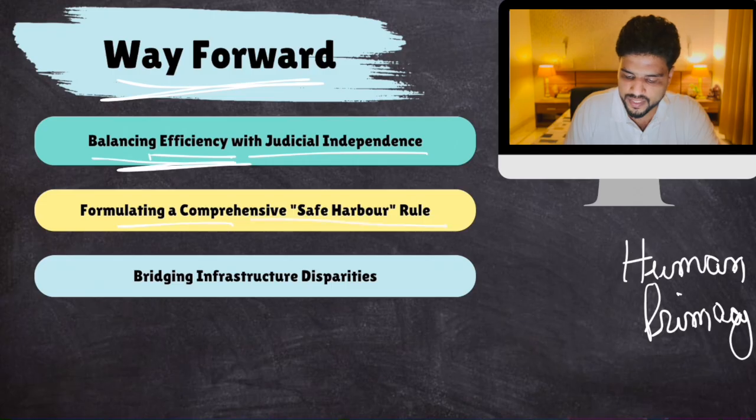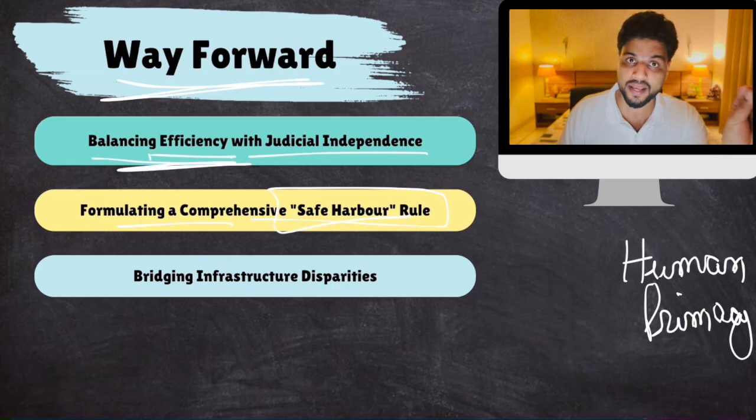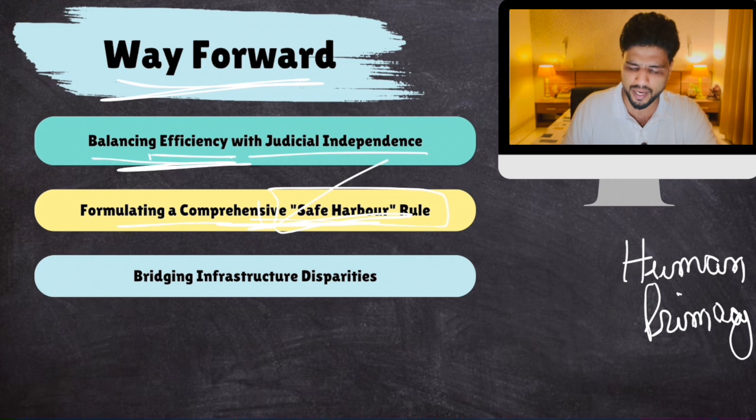Formulating a comprehensive safe harbor rule. Currently, if a lawyer uses a faulty answer given by AI, that lawyer will be held accountable. Well, if that lawyer was not doing it deliberately, if it was an honest mistake, that lawyer shouldn't be punished. So therefore there should be some safe harbor also. Okay, that's the way forward that is being argued. Okay, but I don't agree with this.